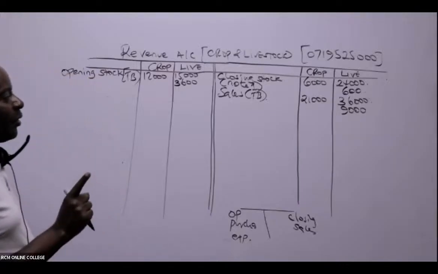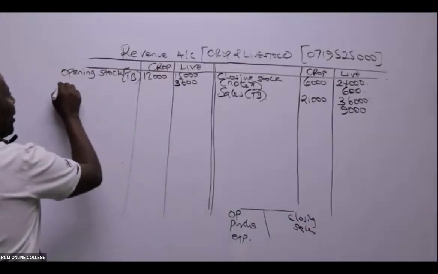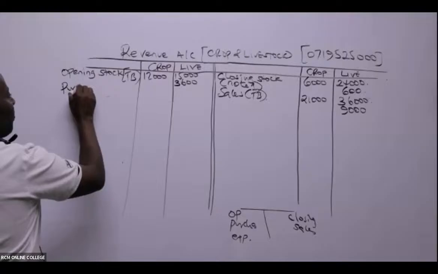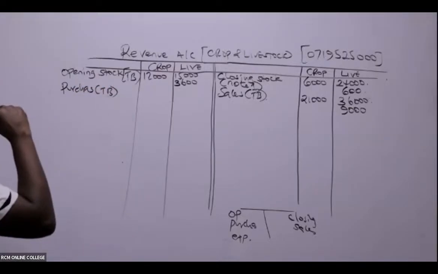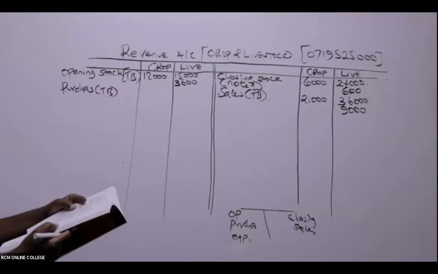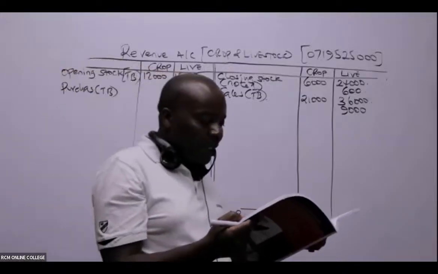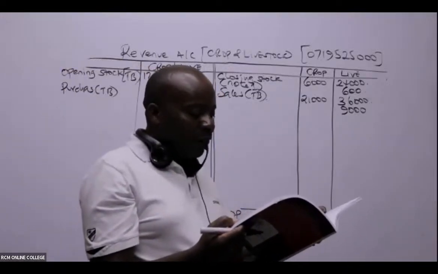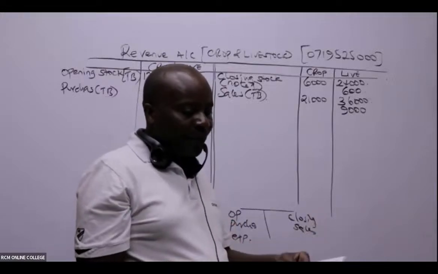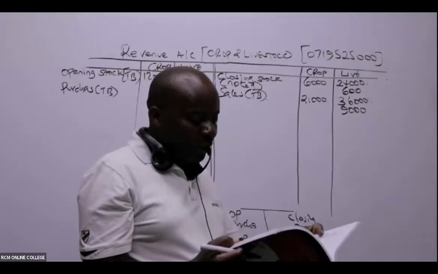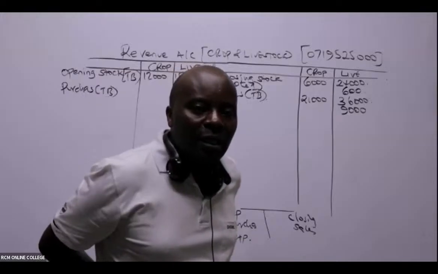Great. Now from there, we can go ahead and book what we call purchases from the trial balance. Are you able to see the purchases there? Oh yes, I can see purchases of seeds. I can see livestock, fertilizer, and livestock feeds. So purchases of seeds, where do I book purchases of seeds?